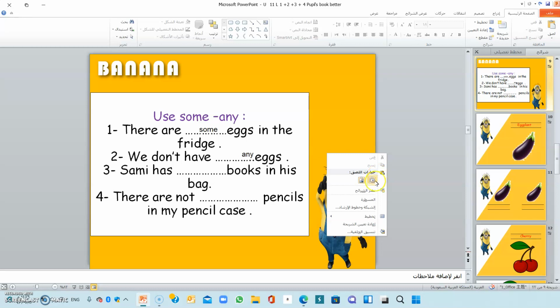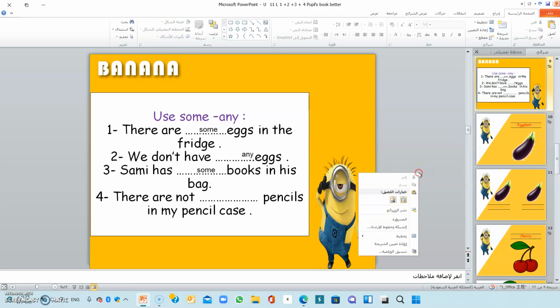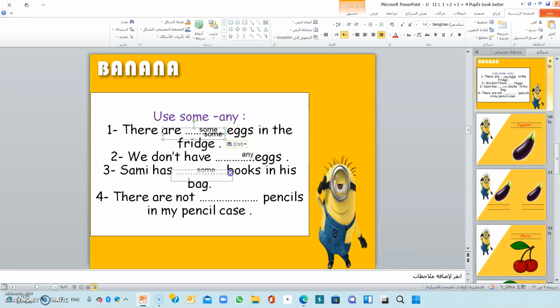Number 3, Sammy has some books. Sammy has some here. Okay, some books in his bag. Number 4, there are not any pencils in my pencil case. So, when can I use some? I can use some with affirmative sentences and any with negative sentences and questions.